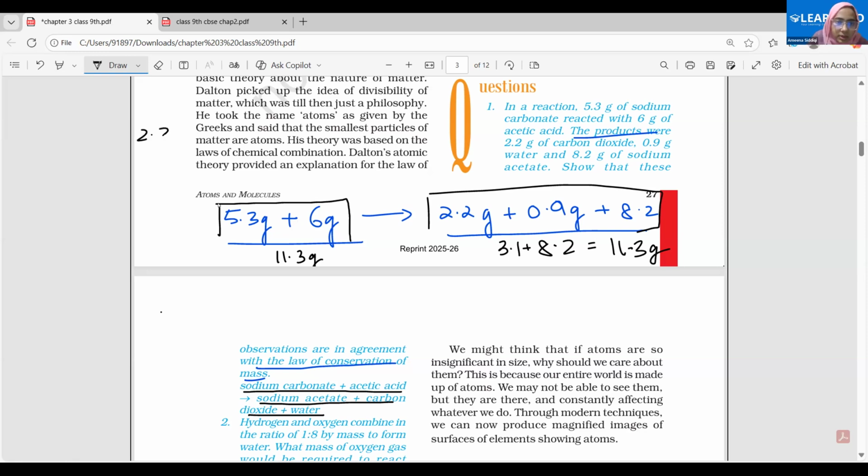See, if you want 2.2 grams, 0.9 grams plus 8.2. 2 plus 9, 11. 11 plus 2, 13. 3 here, 1 carry, 3 plus 8, 11.3.